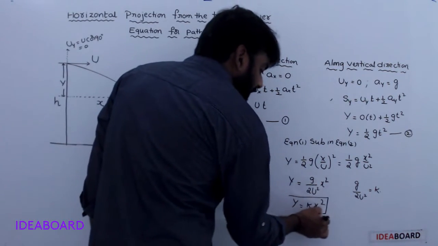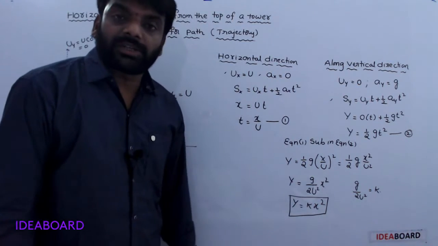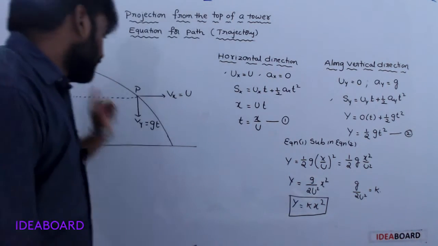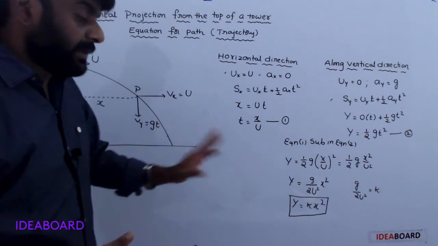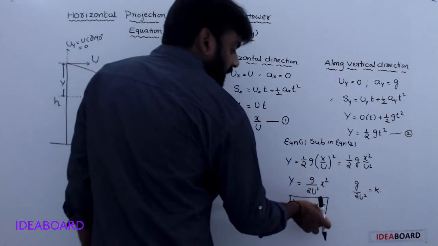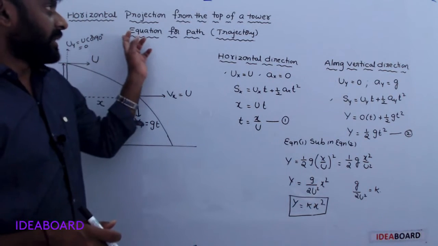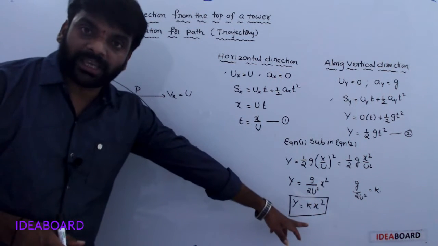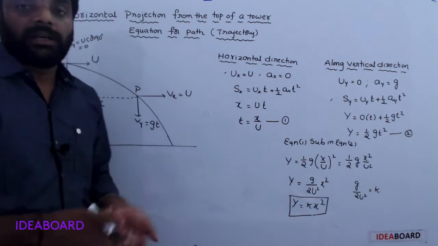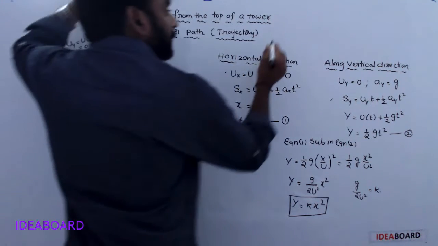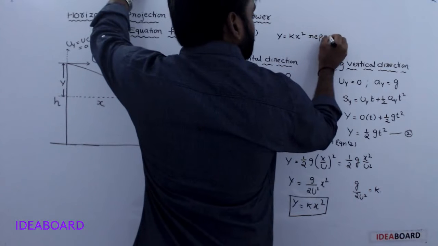It is a parabolic equation. So the path of the horizontal projectile is parabolic. Okay, the equation for the path means this one, y is equal to k x square. So it represents the parabolic equation. So the path is a parabolic path.